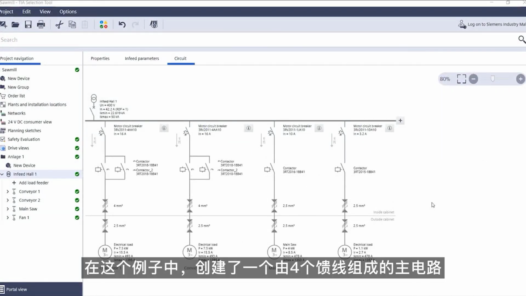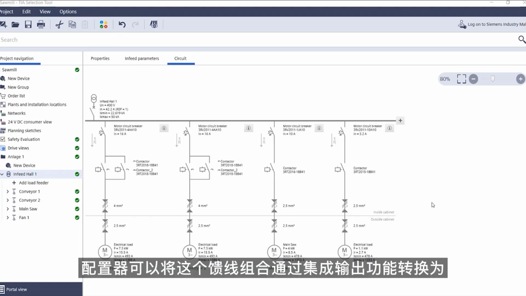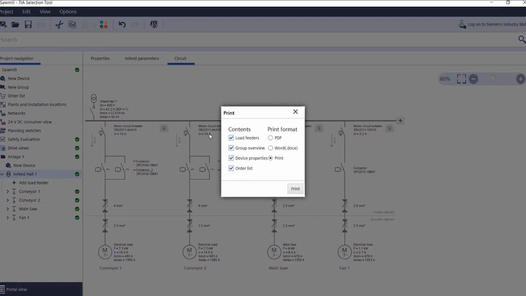In this example, a main circuit consisting of 4 feeders was created. The configurator can transfer this feeder combination to the documentation via the integrated output function as a print, text, or PDF file. This is relatively simple, as you can see in the following.